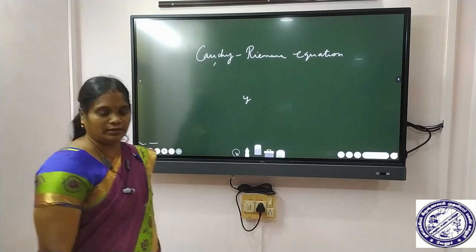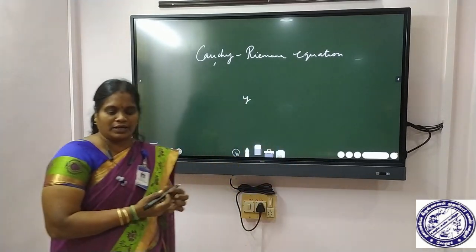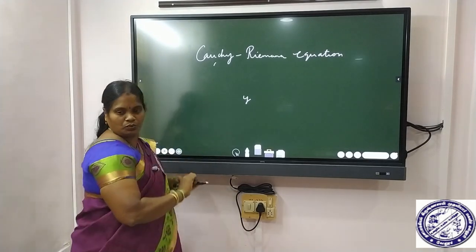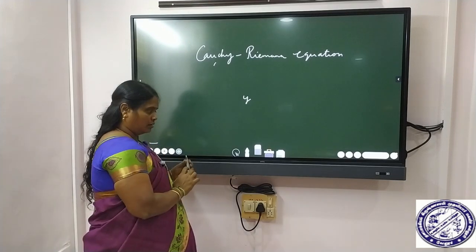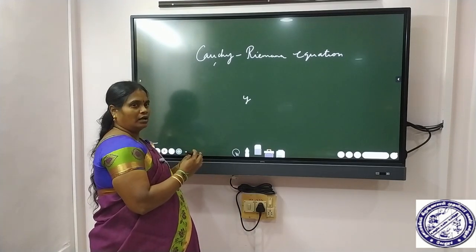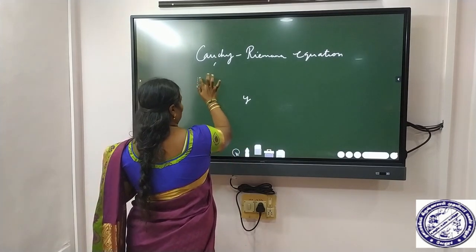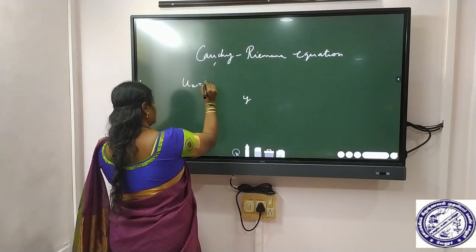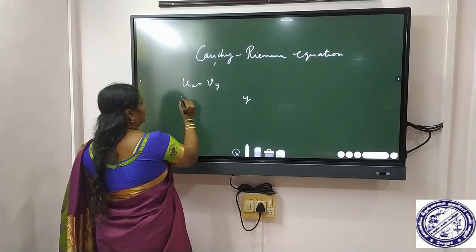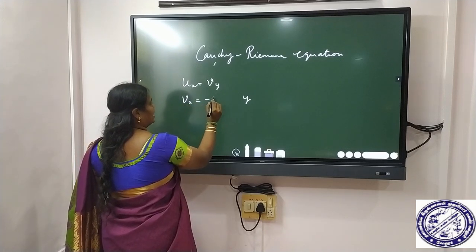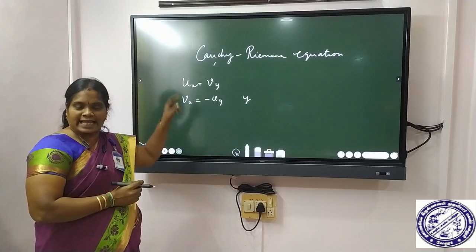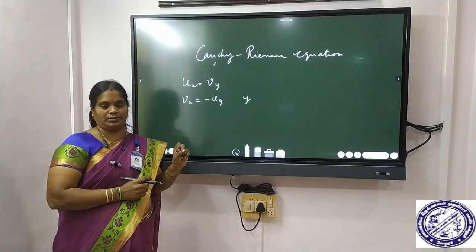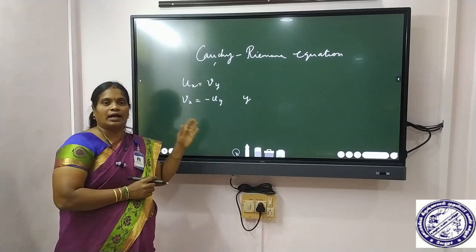The Cauchy-Riemann equation is nothing but it satisfies the conditions ux is equal to vy and vx is equal to minus uy. If it satisfies these two conditions, the given function is an analytic function. So this is the necessary condition for analytic.